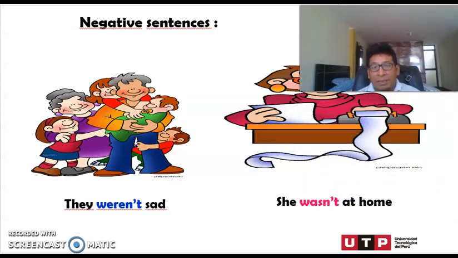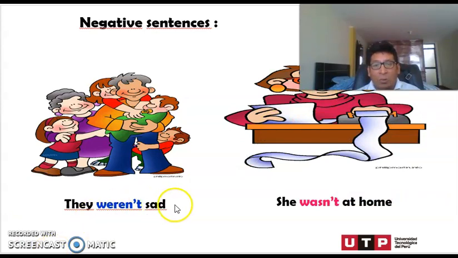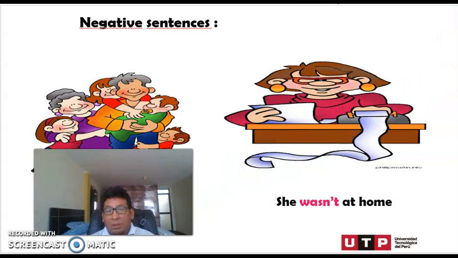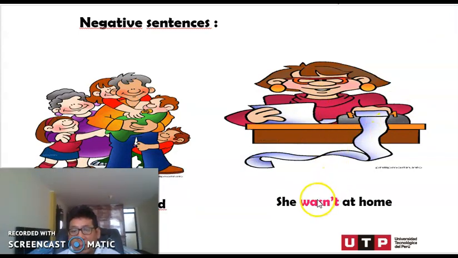These are negative sentences. They weren't sad. Look at the faces. They weren't sad because they were happy. They were at home, right? Look at here example. She, right? She wasn't at home. She was at work.